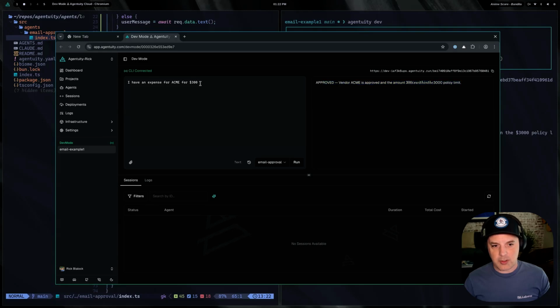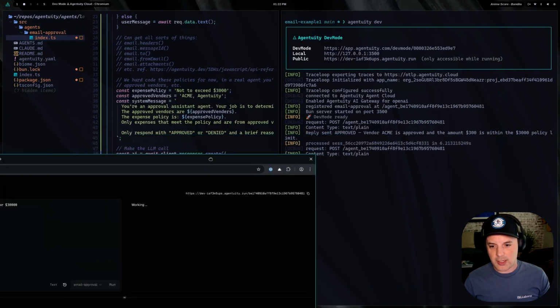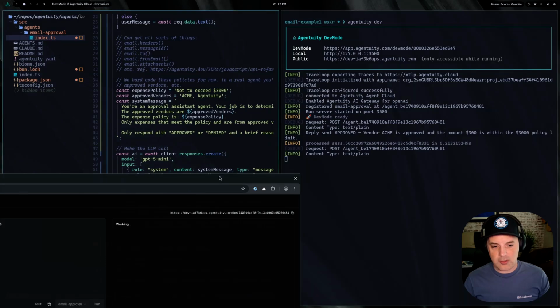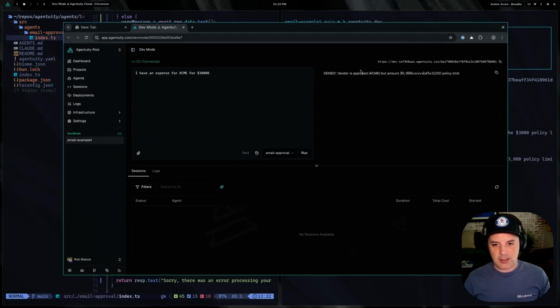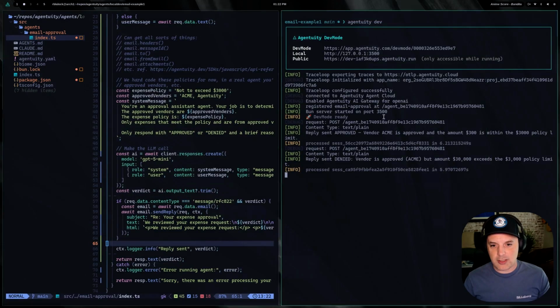Approved. And then I can say, what if it was like $30,000? Let's try it again. So now it's working again. You can see it got another request. And then it's denied. It exceeds the $3,000 policy. So that's great. So that's the text-based flow that we just looked at.